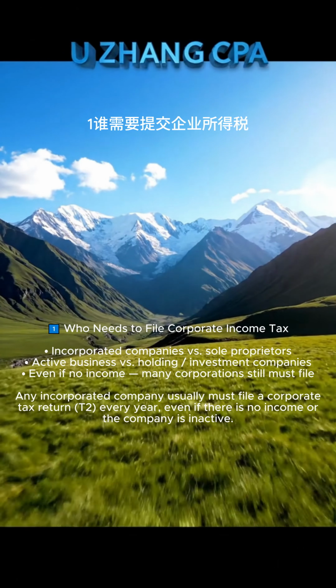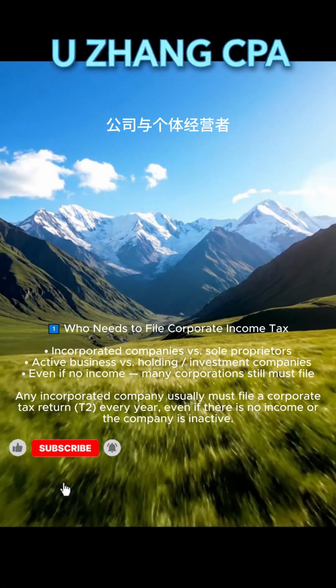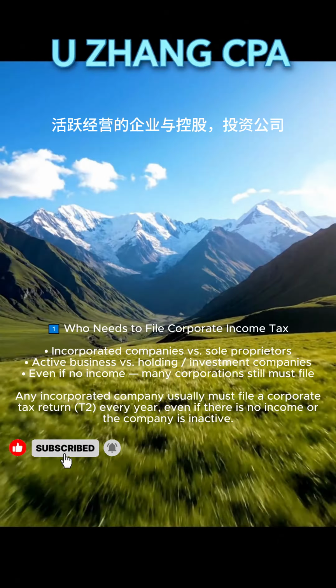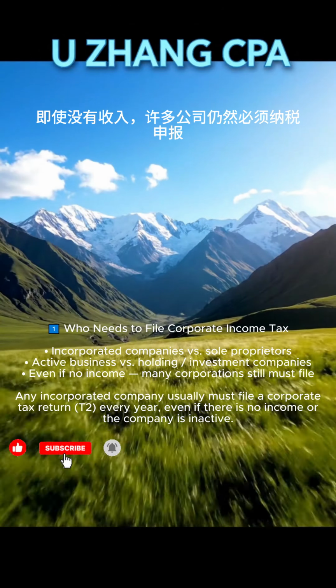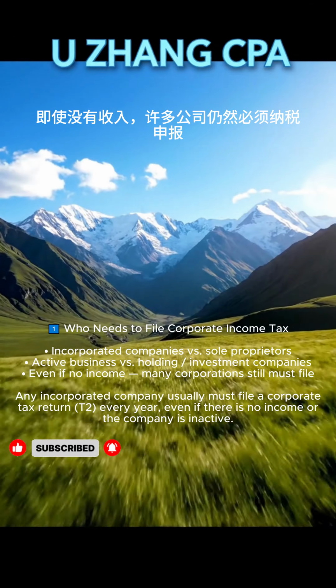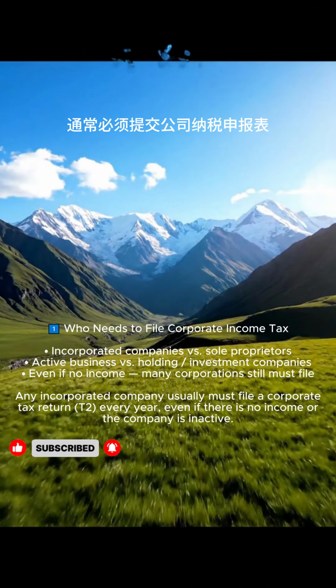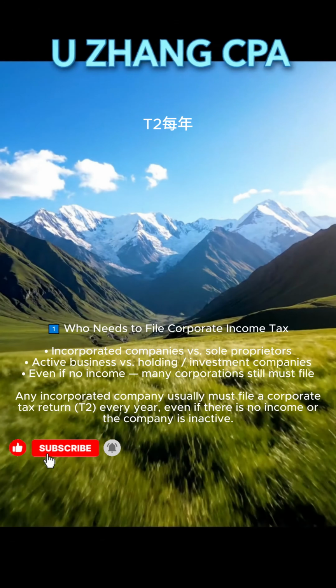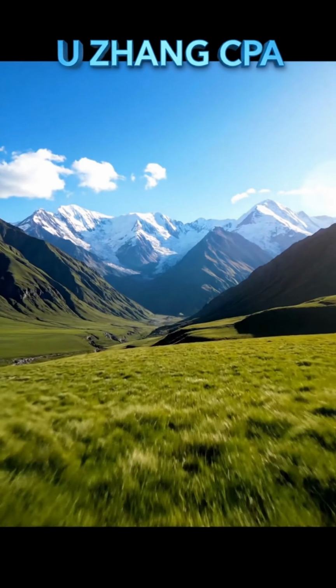1. Who needs to file corporate income tax? Incorporated companies versus sole proprietors. Active business versus holding, investment companies. Even if no income, many corporations still must file. Any incorporated company usually must file a corporate tax return, T2, every year, even if there is no income or the company is inactive.